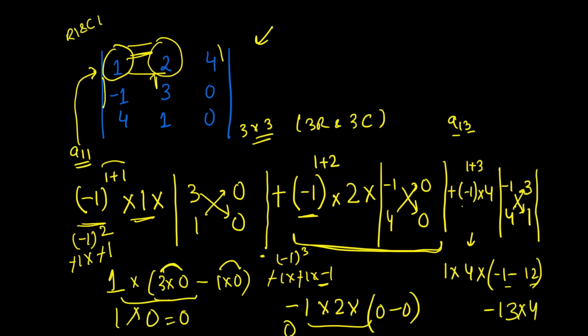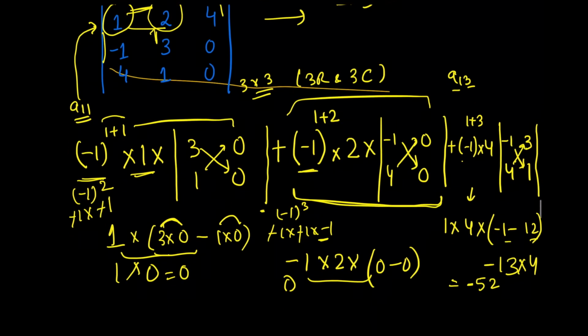So it will be 13, and this will be multiplied by the element 4. So 13 times 4 is 52, and it has a negative sign. So the answer to this is minus 52, because the first part is 0 and the second part is also 0, and the third part we already solved. So this is how to find the determinant for a 3 by 3 matrix.